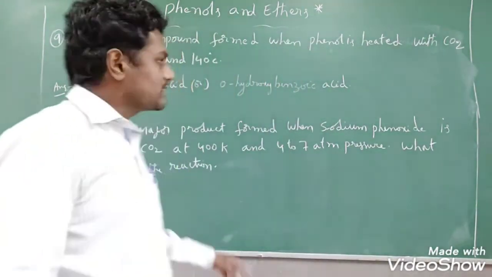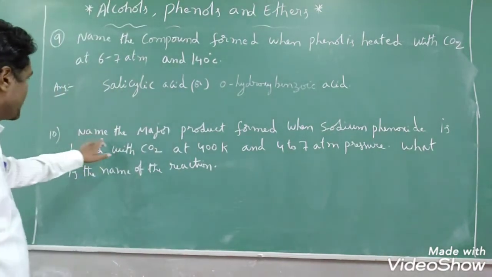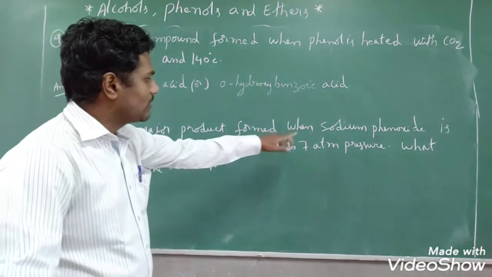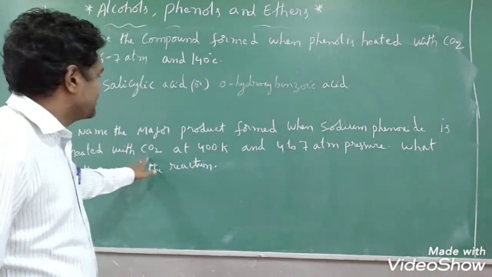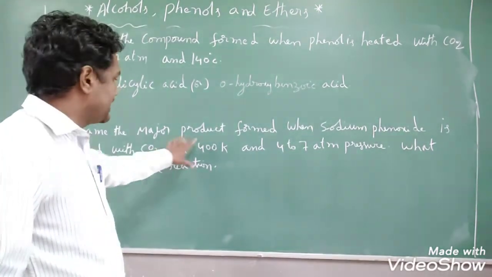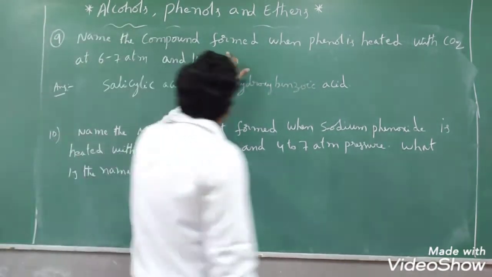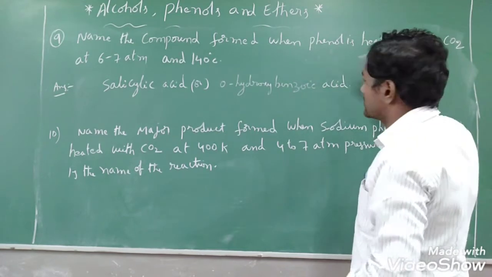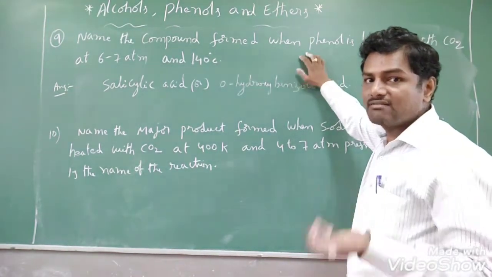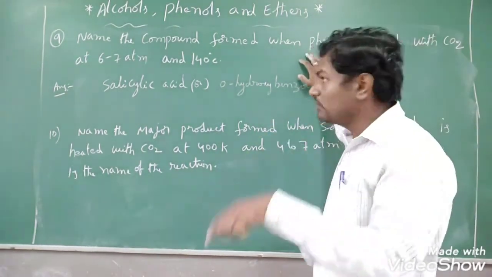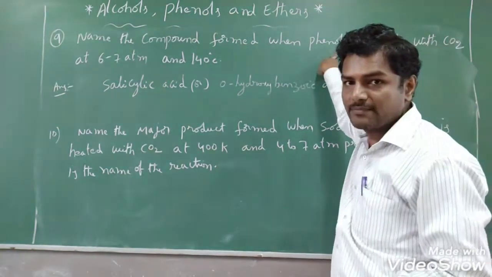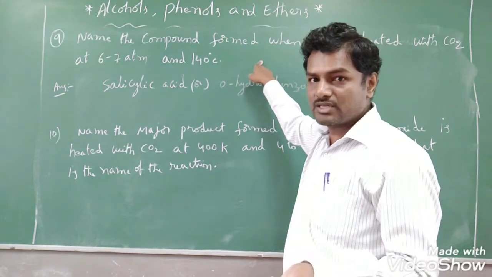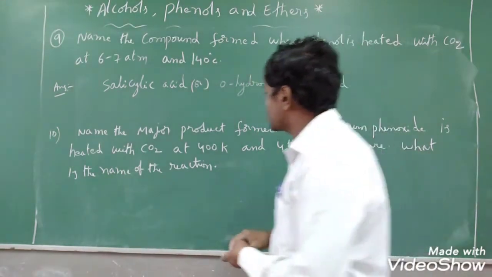Okay, so let us see the next question. The next way they may ask you is: name the major product formed when sodium phenoxide is heated with CO2. Here you see, clarity is missing in this question. Even though, you have to identify that phenol heated with CO2 means they have already treated it with NaOH to give sodium phenoxide. But this question I have taken as it is from the previous year question bank.